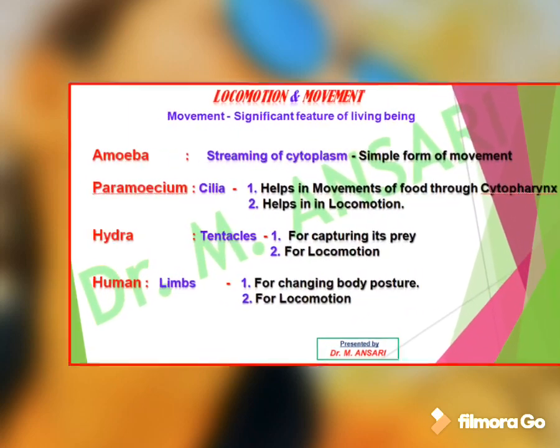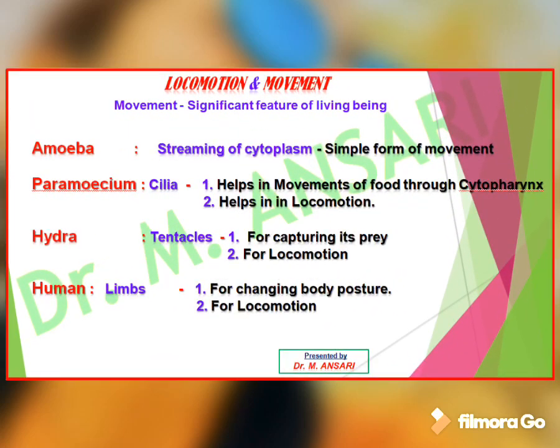Movement is a significant feature of a living being. Unicellular as well as multicellular animals perform different types of movements and locomotion. Amoeba, a single-celled animal, shows a simple form of movement which takes place due to streaming of its cytoplasm. Paramecium consists of abundant cilia. Their cilia help in movement of food through the cytopharynx as well as in locomotion.